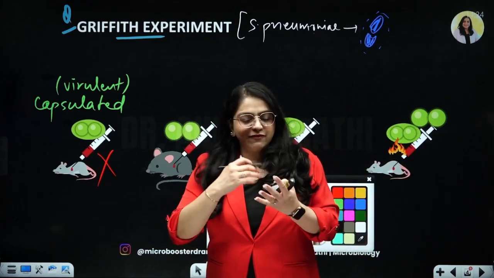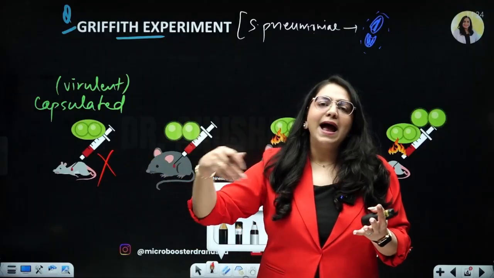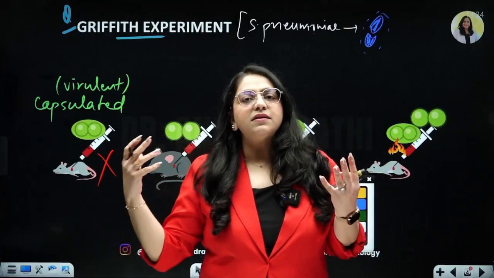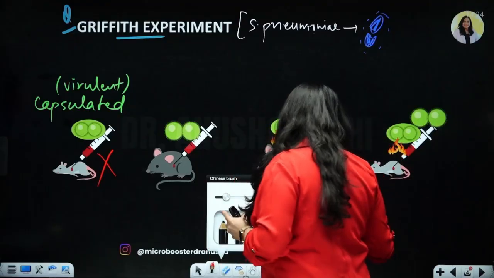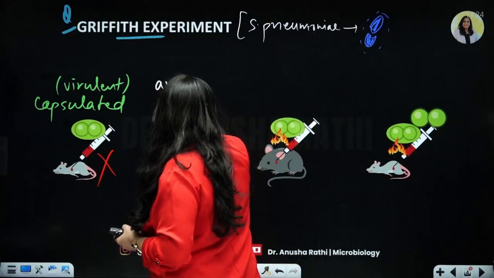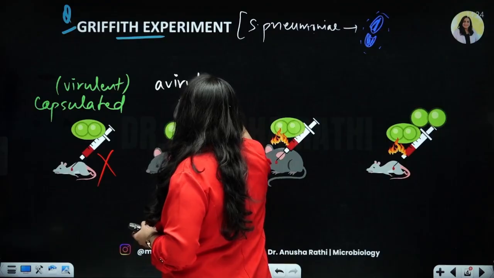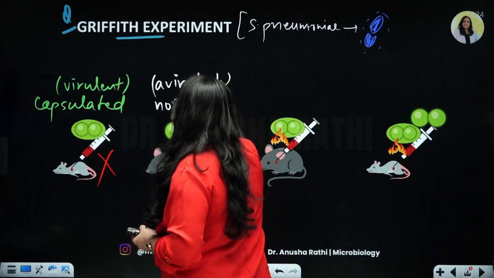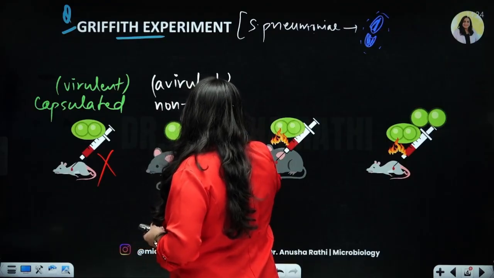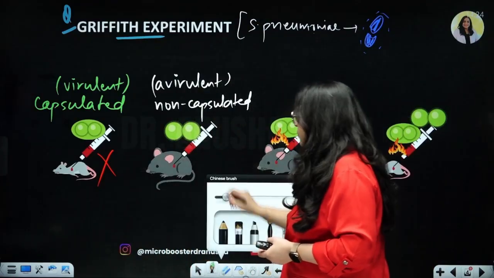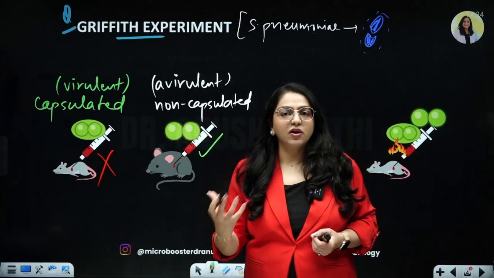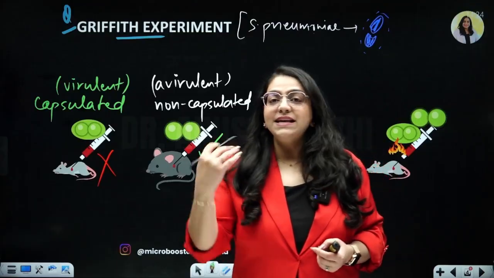How do we remove it? We do subcultures, and upon multiple subcultures, the bacterium loses the capsule naturally. So now he has an avirulent or non-virulent strain, which is a non-capsulated Streptococcus pneumoniae. Obviously, when the non-capsulated strain was injected into the mouse, the mouse lived. The mouse did not die, right? He lived.